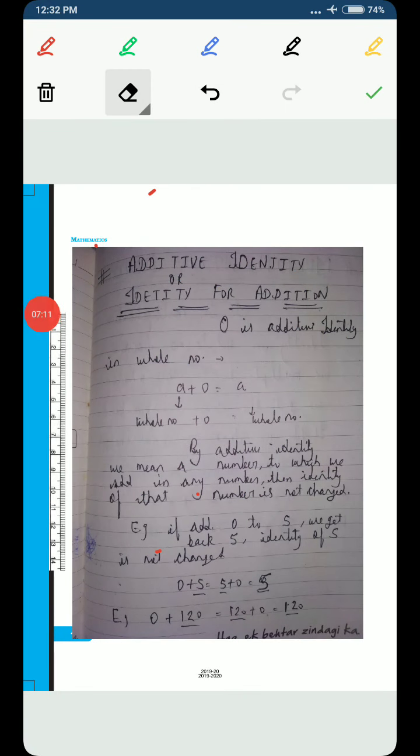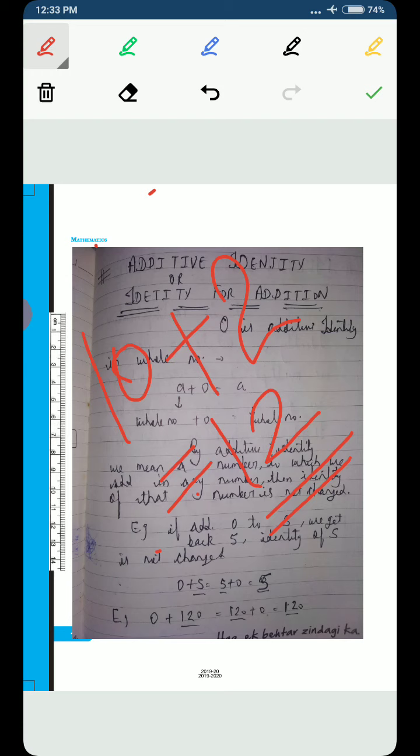The concept of identity in mathematics is quite different from our practical words, but yes, some basic features of identity are still the same in mathematics. Like if we have a number 10 and if we add any other number to 10, then we get some other number. Means after adding 2 to 10, the identity of 10 is changed. Now 10 has become 12 when we added 2 to it.